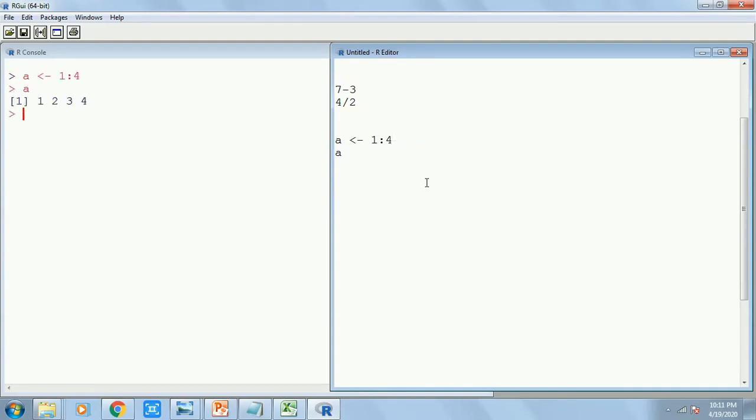Now the question comes, I know how to write a single value. I know how to write consecutive numbers. I can also write it in reverse, 3 colon 1, that means 3 to 1. Both ways it works. Now what if I want to write maybe 1, 3 and 5? There are more than one value, but they are not consecutive.